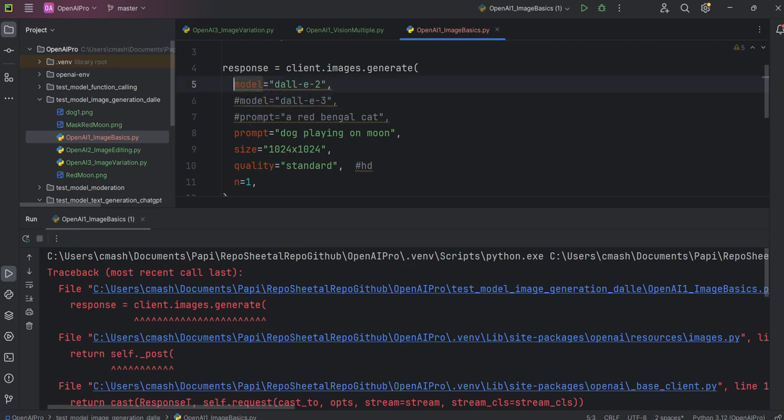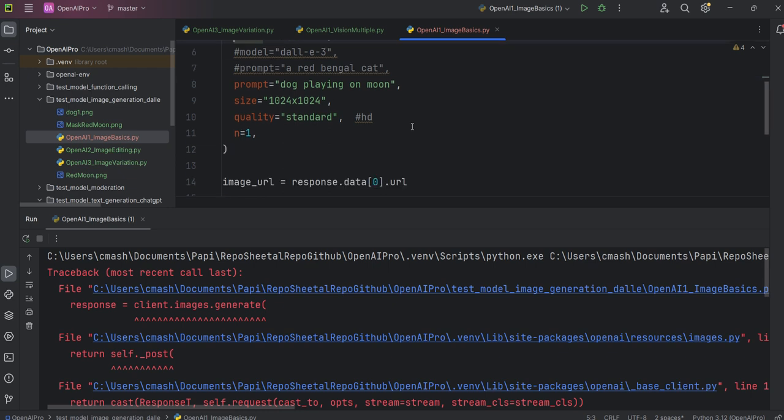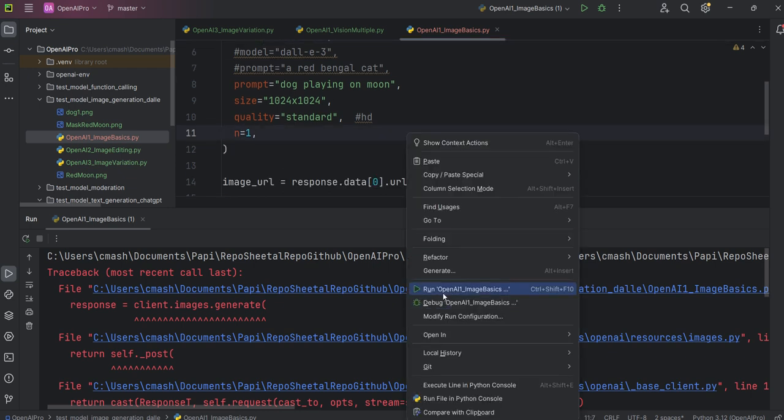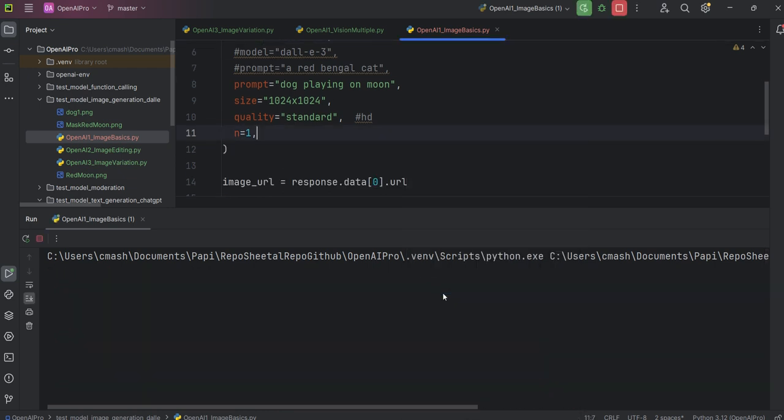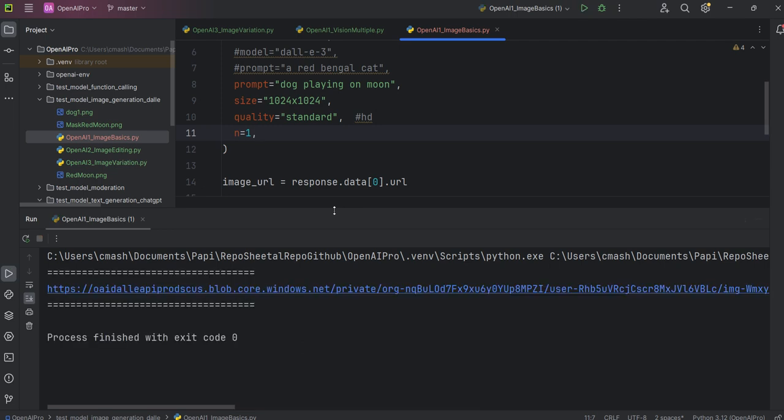Let me try if I can run with DALL-E 2, because I was able to run with it. I hope I will not get a rate limit again with this model, since they are counting with every model. Okay, thank God we have the image. This is the image generated: dog playing on the moon. Let's see.